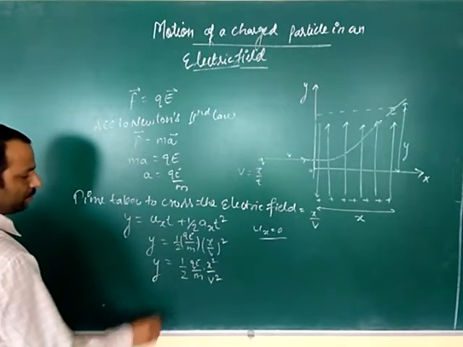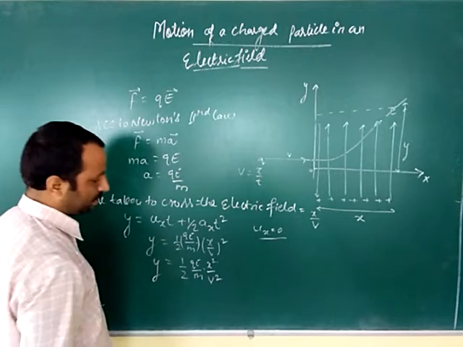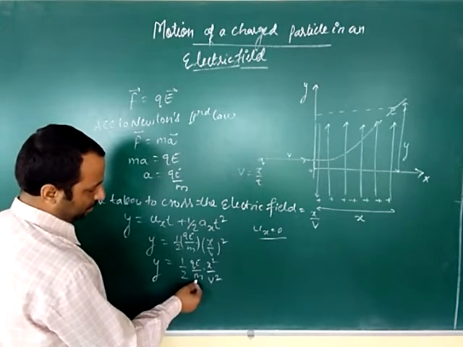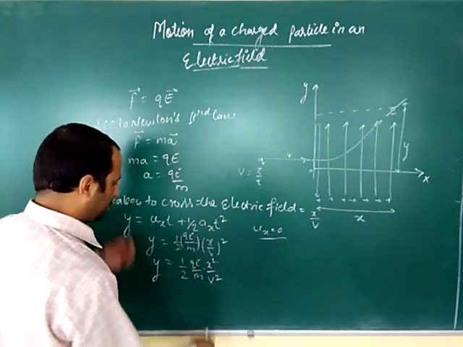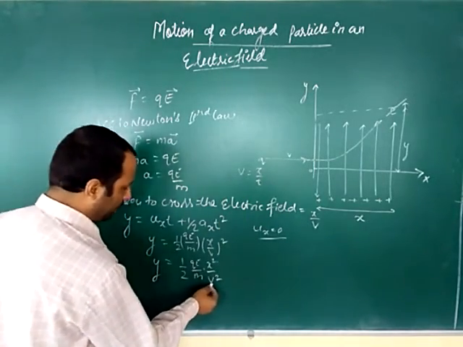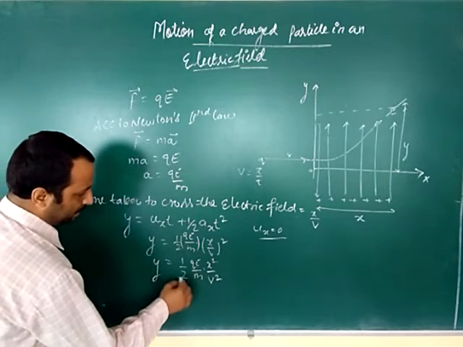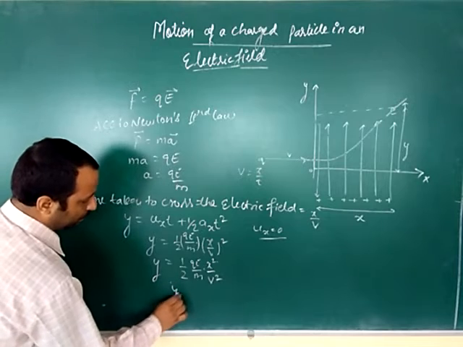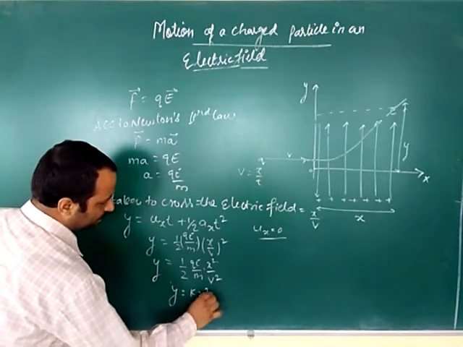Okay, as the charge is constant, the electric field is constant, the mass is constant, and the charged particle enters with some velocity v, and half is also constant, so can we write y is equal to k x square.